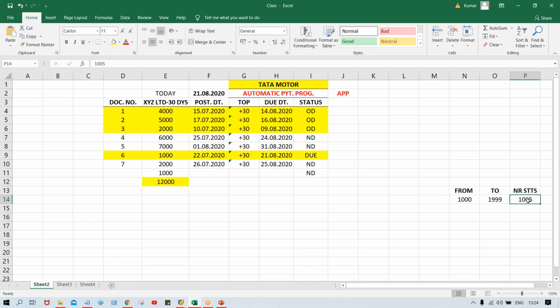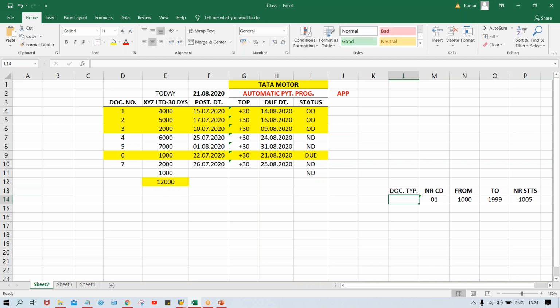It is already explained in the previous session, right? Now, this number range we have created against a particular code, let's suppose 01. And whatever this number range code is, that is going to be assigned against a document type.